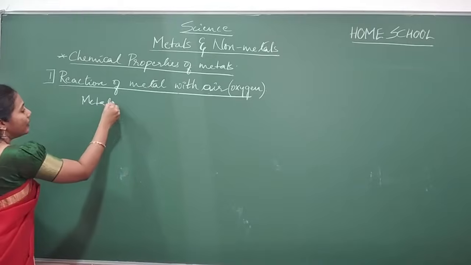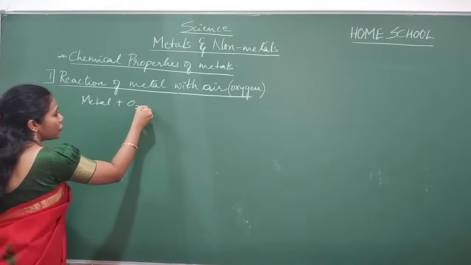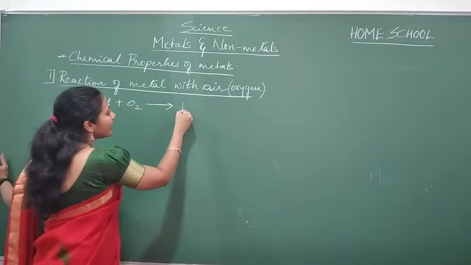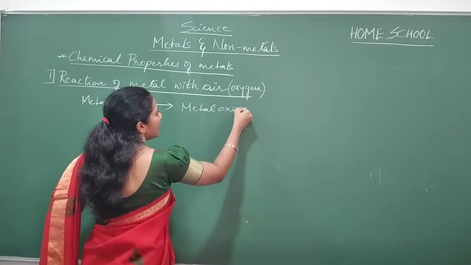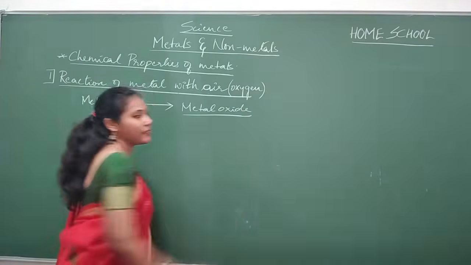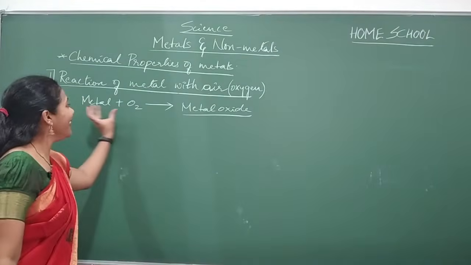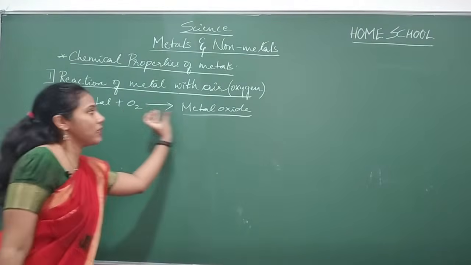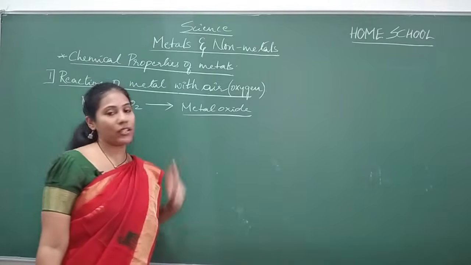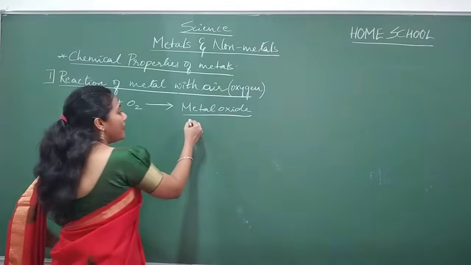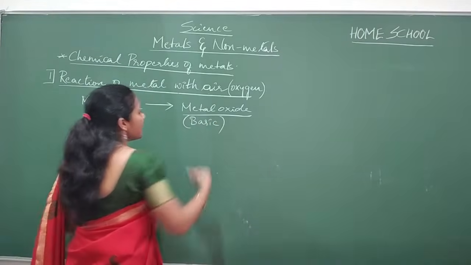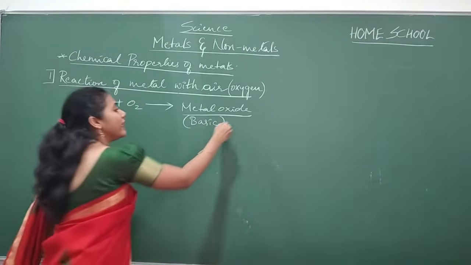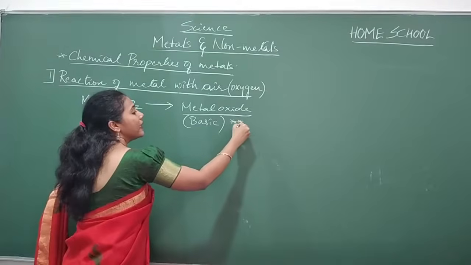Try to remember the main sequence here. Whenever a metal reacts with oxygen, you will get a product, metal oxide. What is the product you are getting? Metal oxide. So metal in combination with oxygen, we call it metal oxide. And these metal oxides are basic in nature. This is a very important point to be remembered, guys.